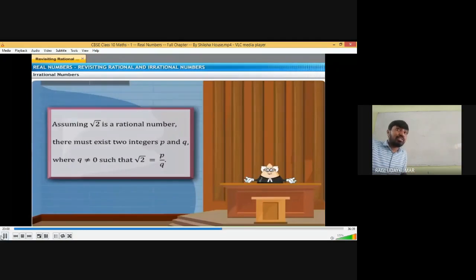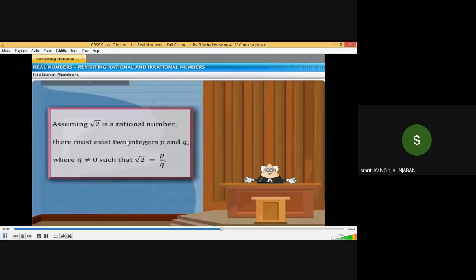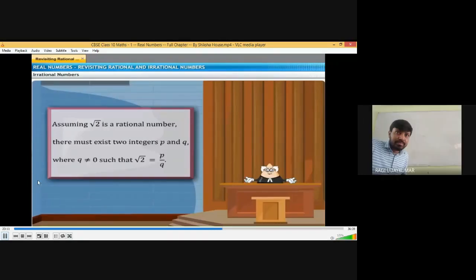This proof is very much important. The previous theorem may not come in the examination point of view. But this theorem, the proof that root 2 is an irrational number, is very important. How do we prove that root 2 is an irrational number? Everyone should learn it, by the contradiction method.